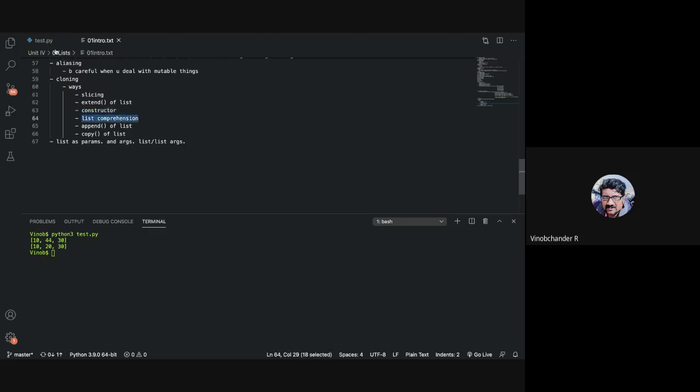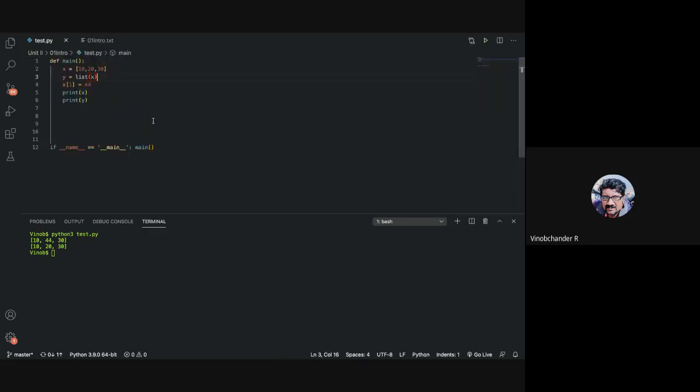The next one is you can make use of list comprehension. Now you tell me, how do I do it? No, I'm not going to write it. You tell me what is to be written, I will write it. You know list comprehension. We can use range to copy one by one into the new list.